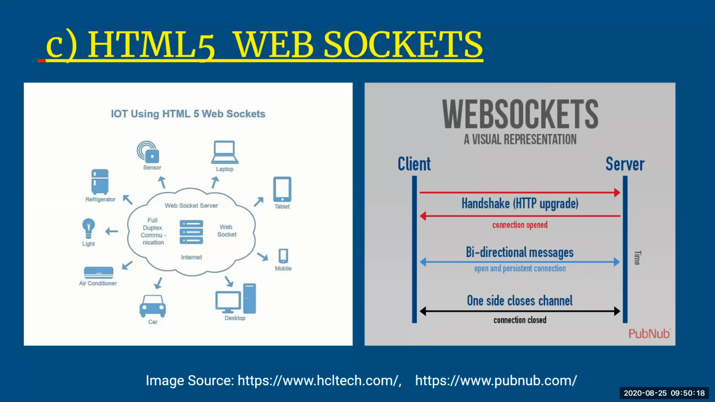Initially, the client is first going to make a request to check whether the server is available or not. Once the server is available, the server will respond back, that is the handshake, and the connection will be open. There will be bidirectional communication of messages, which will be open and persistent in nature. Until anyone closes the WebSocket, and then the other side will also be closed, because it is just one WebSocket. If any of them closes the socket, automatically the other side will also be closed. So that is the connection closed, which is the last step.